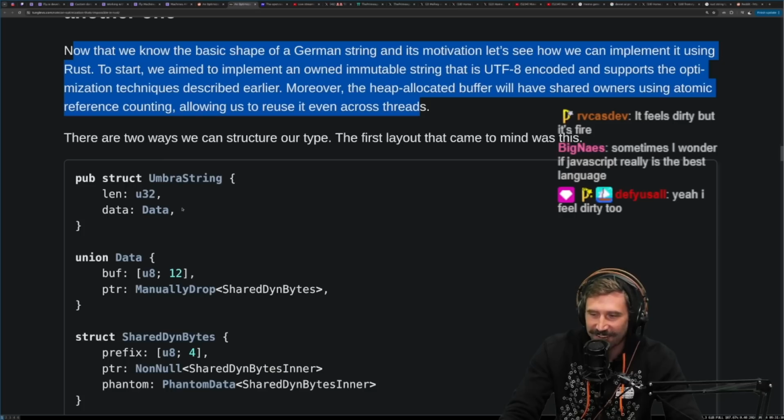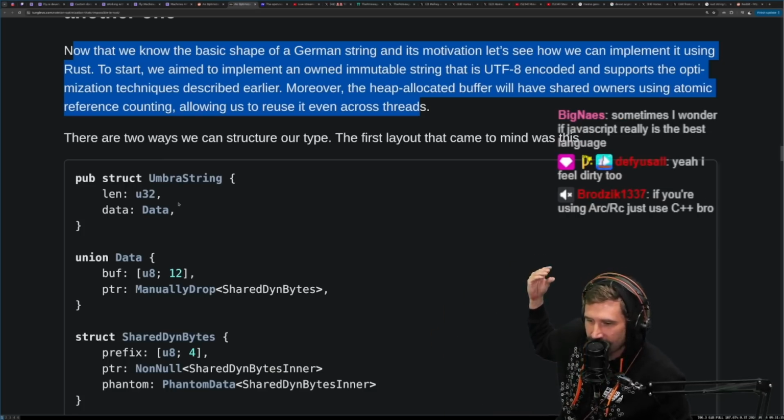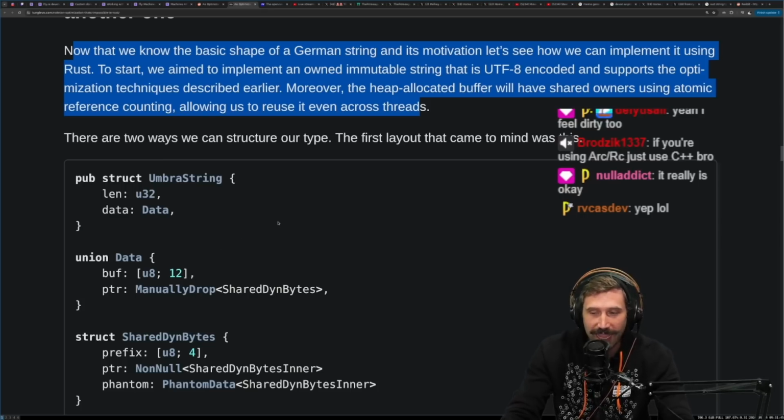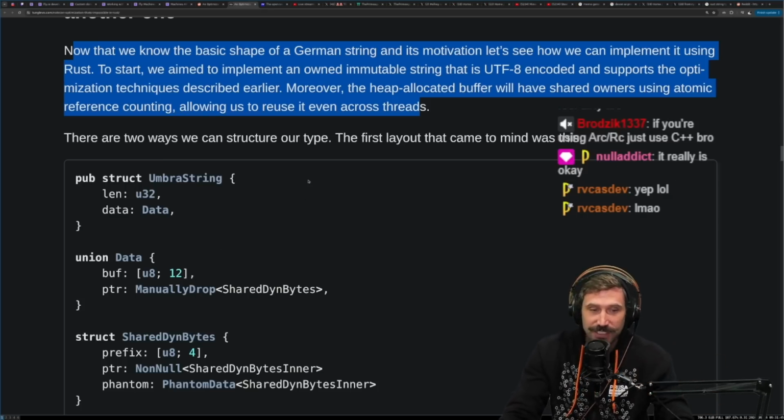Yeah, it is. I feel dirty too. Whenever I use it, something in the back of my head whispers, hey, man, come on. What are you trying to do? You trying to do Objective-C over here? It really is okay. I know it's okay. But I still feel it. I still feel the Objective-C calling to me.